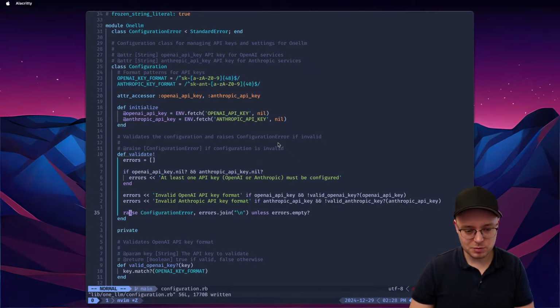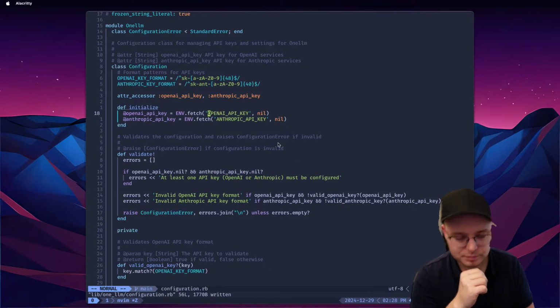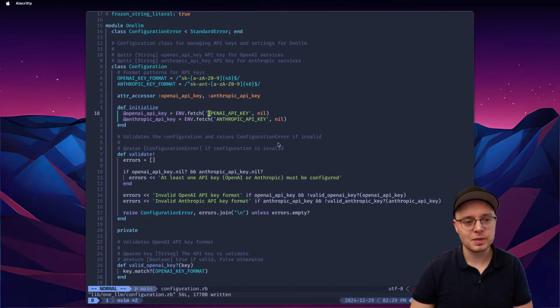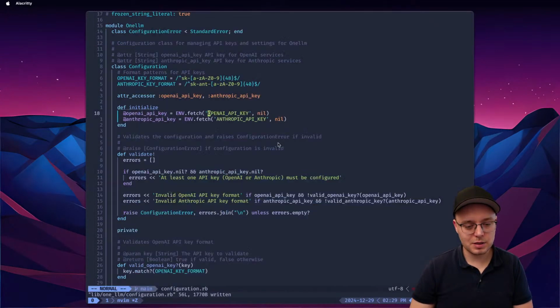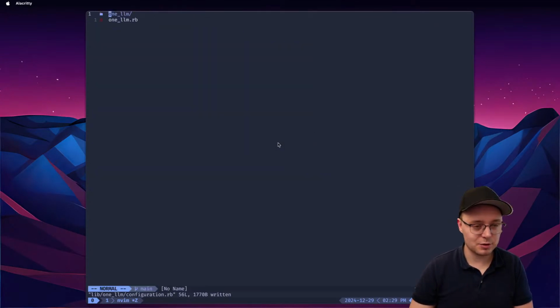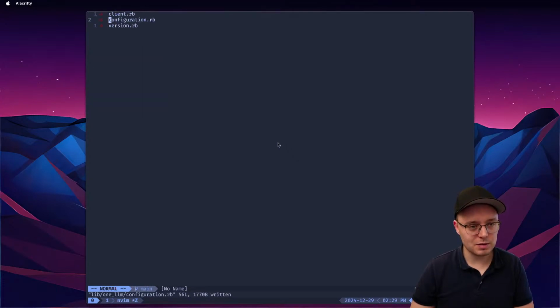And what do we raise? When we raise, do we show the... No, okay, so we don't actually show the API key itself, right? Which is amazing. OpenAI API key, that's good. Anthropic API key, that's good. Okay, now at this point with configuration, with basic configuration, I think we're done. And now we can go to the implementation itself.